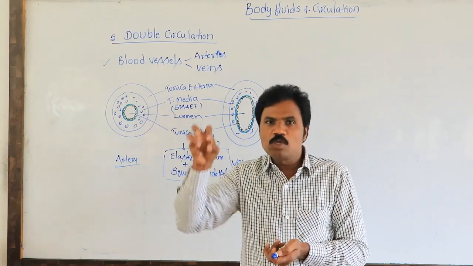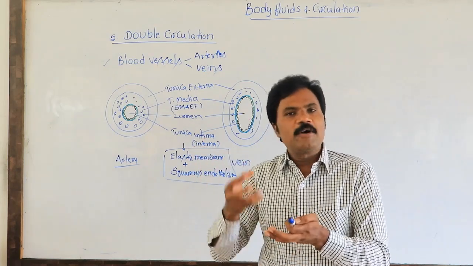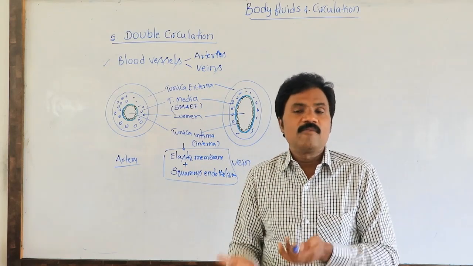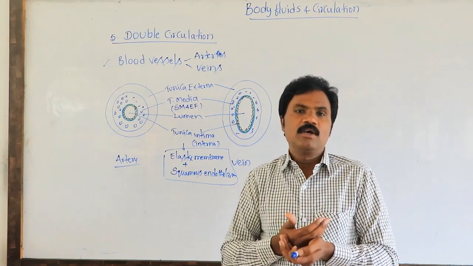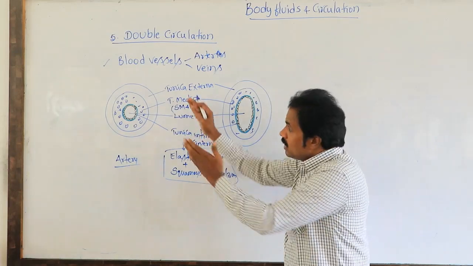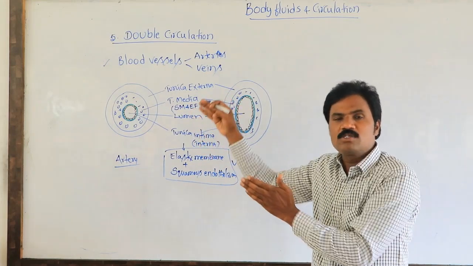Similarly, the blood vessels that receive blood from the tissues and body parts and carry it to the heart are the veins. The blood vessels pumping blood from the heart to all the remaining body parts are the arteries. So whenever the lumen becomes a little bit narrow, it may cause heart problems.